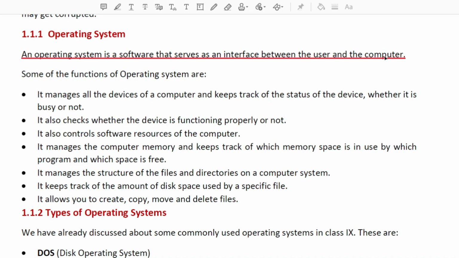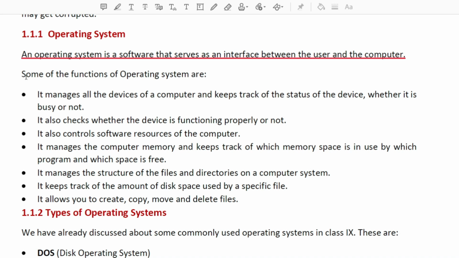In the same way, if the computer has no operating system installed, suppose Windows, which is an operating system, that computer is useless. You can't do anything. So hardware and software are interrelated, and the operating system is a must.